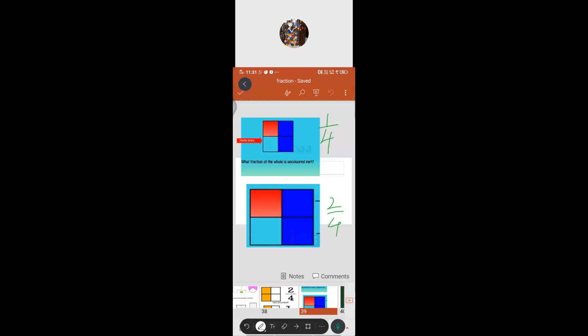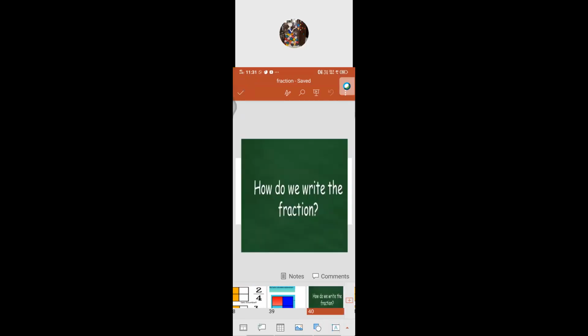Then how do we write the fraction? So far we have seen the top number as well as the bottom number, isn't it? There are some terms we use in fractions. What are they? We are going to see that now.